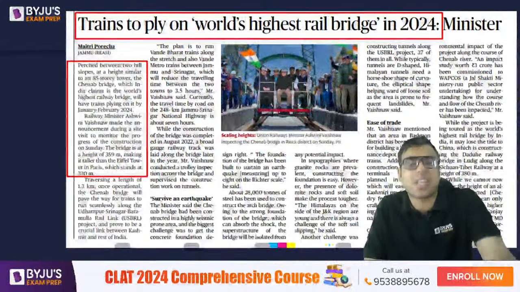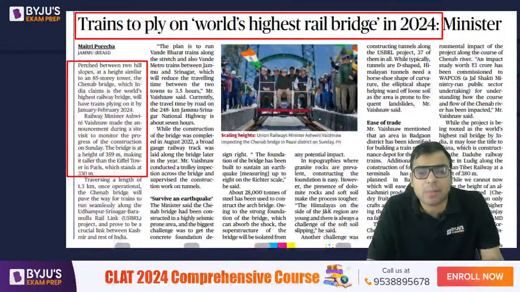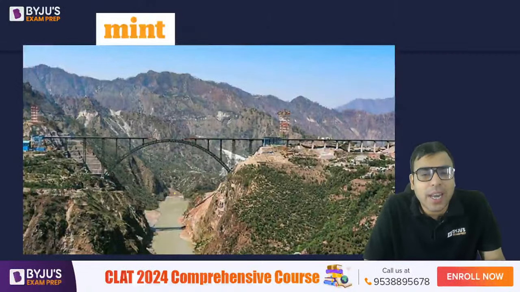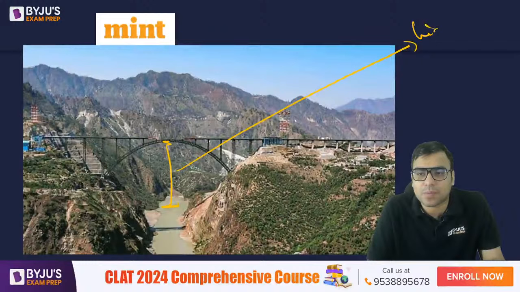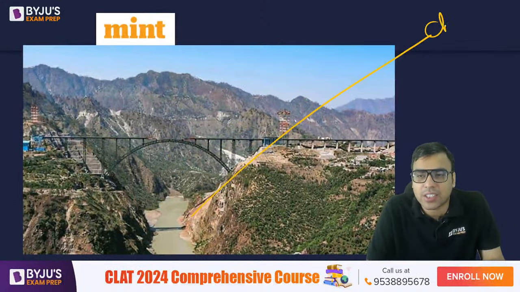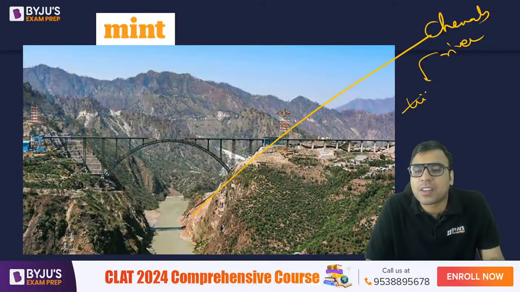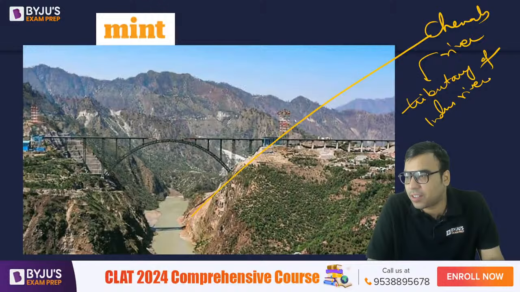Now, the next is trains to ply on world's highest rail bridge in 2024, says Railway Minister Mr. Ashwani Vaishnav. I hope you are all aware, we have discussed it a lot of times. So this is the height of the Chenab river bridge. This river is called the Chenab river, which is a tributary of which river? Can anyone tell me? Chenab river is a tributary of Indus, right? Indus river, you must be knowing it.